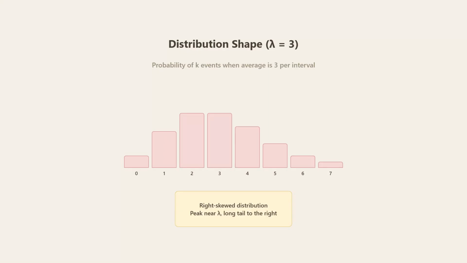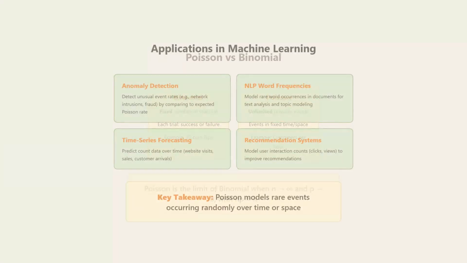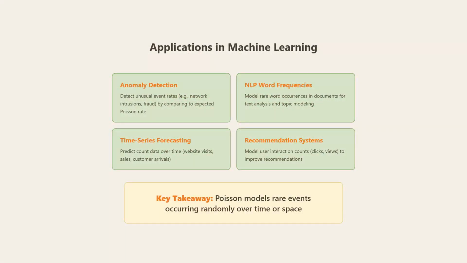How does Poisson differ from binomial? Binomial has a fixed number of trials, like 10 coin flips. Poisson has unlimited possible events in a fixed time or space, like customers per hour. Mathematically, Poisson is the limit of binomial when n approaches infinity and p approaches 0, with n times p equals lambda. Poisson is crucial in machine learning.